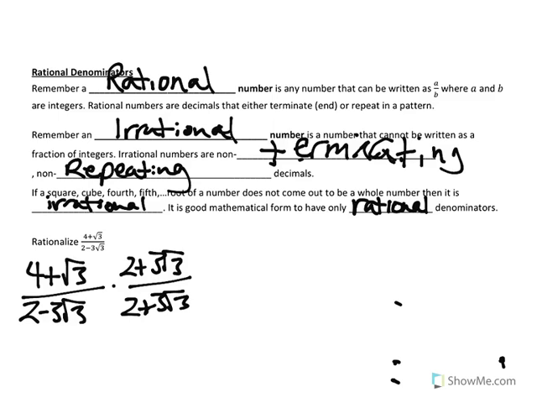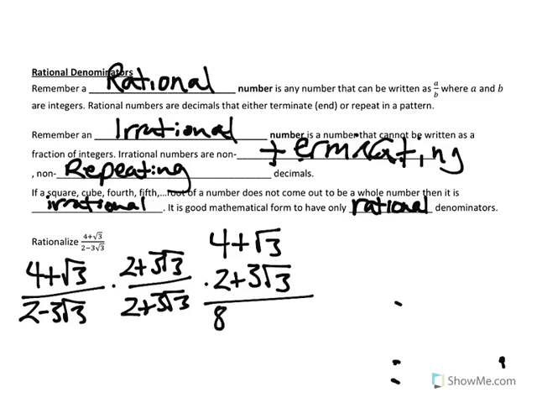Okay, so we're going to take the first one, we're going to take our 4 plus radical 3, and we're going to multiply that times 2 plus 3 radical 3. Okay? And so we should do this. We can multiply through the way we know. 4 times 2 is 8.